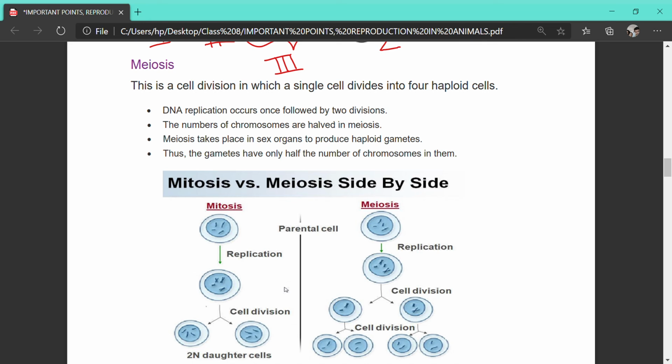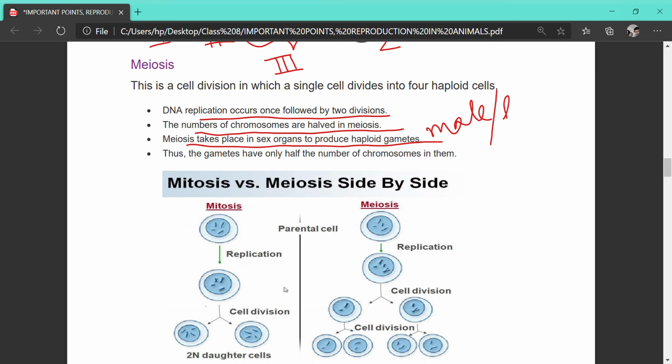In this reproductive process the cell has half the number of chromosomes. Here DNA replication occurs once, followed by two cell divisions. The number of chromosomes is halved in meiosis. Meiosis takes place in sex organs to produce haploid gametes. Haploid gametes means the male or the female gametes. Thus, the gametes have only half the number of chromosomes in them.